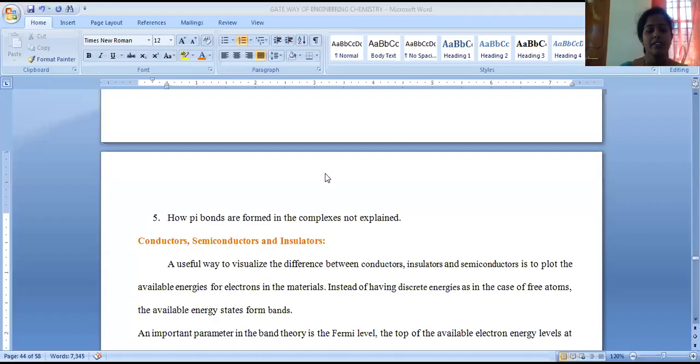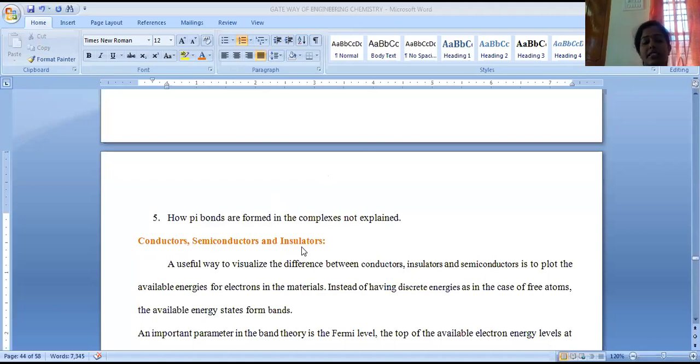Good morning, friends. In today's session, we are going to discuss the major difference between conductors, semiconductors, and insulators. What is meant by the Fermi energy gap? Why do some compounds behave like conductors, why are others semiconductors, and why are some insulators? Such a categorization exists. What is the reason for that? We are going to discuss it now.